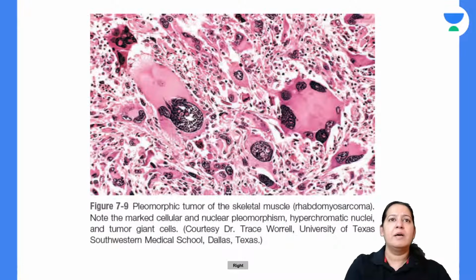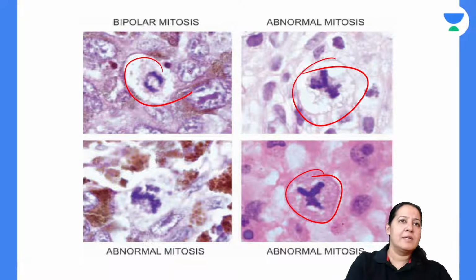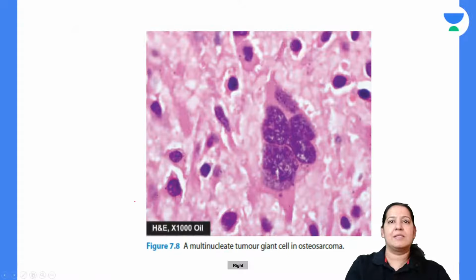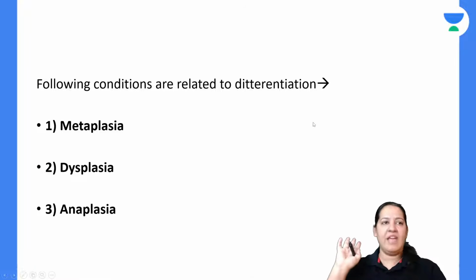Give me a thumbs up. This is a giant cell. See, all these cells are showing mitosis. See the spindle formation inside the cells. See, this is a giant cell. So we have done.